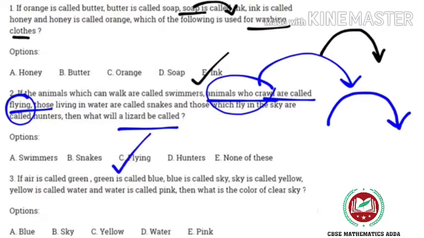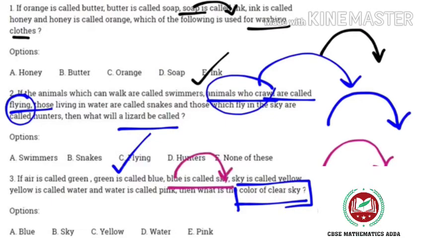In the third question, if air is called green, green is called blue, blue is called sky, sky is called yellow, yellow is called water, and water is called pink, then what is the color of clear sky? Again, this is the same type of question which is discussed in question number 1 in the basic lecture. Called will be clockwise. We are talking about clear sky, which is blue. Blue is called sky, so sky is the answer, B.